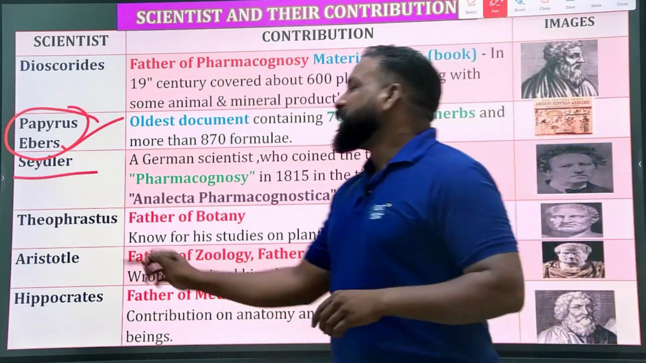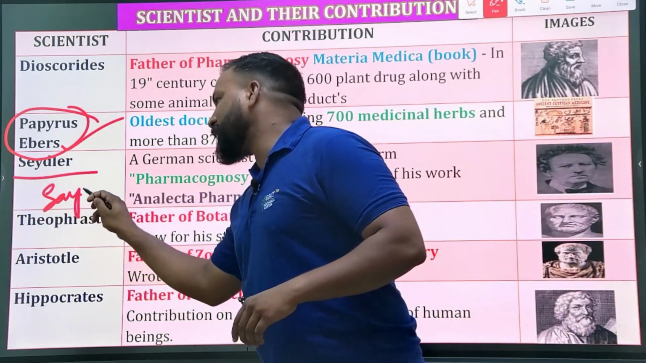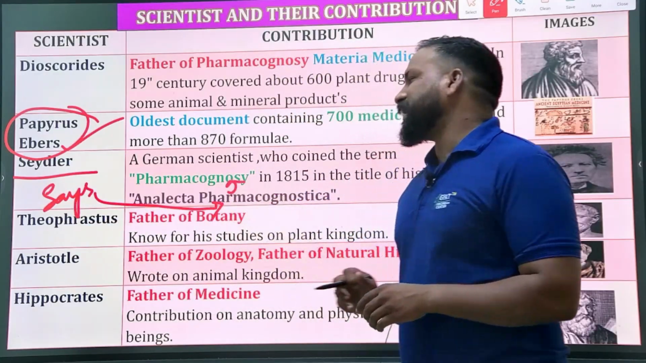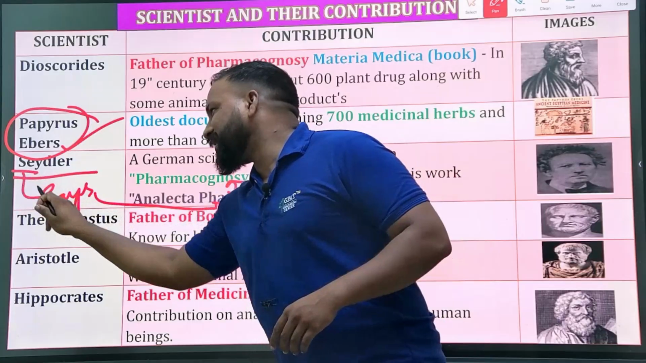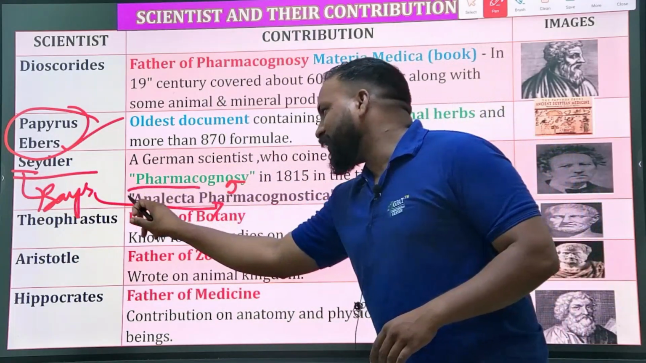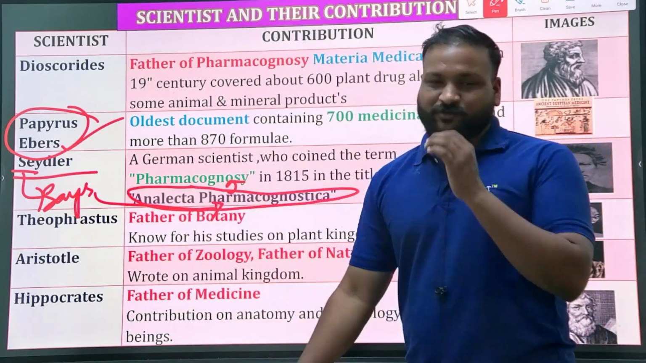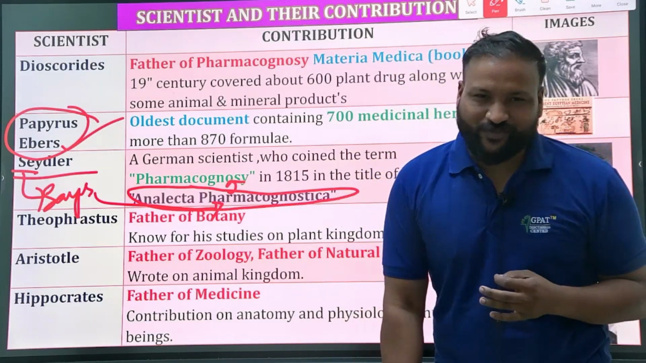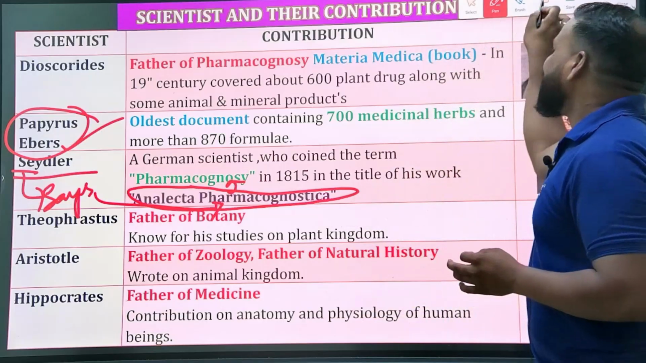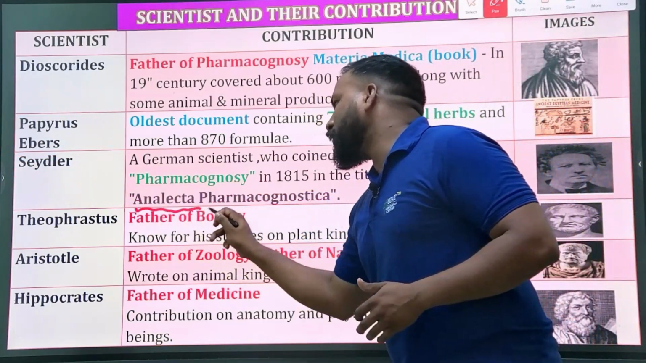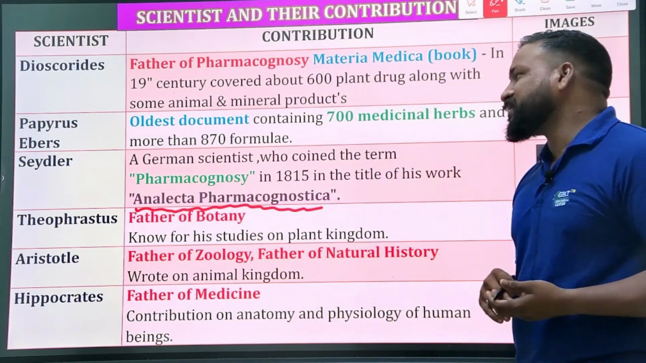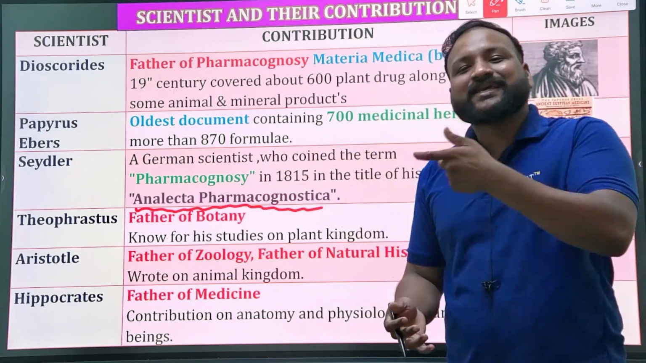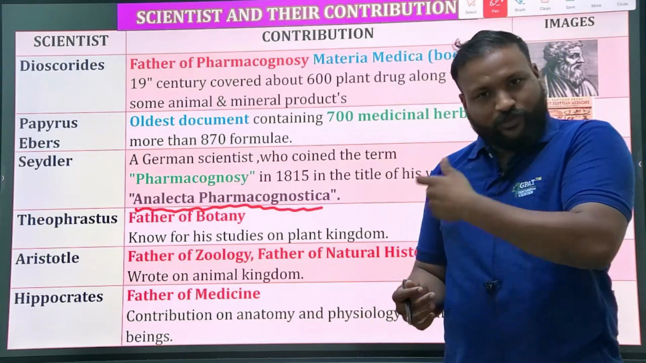Okay, C.S. Seydler. Do remember like that. Seydler says Analecta pharmacognostica, and from that the word pharmacognosy is derived. He says Analecta pharmacognostica in his research work, which means he is the first person who coined the term pharmacognosy, but initially it was termed Analecta pharmacognostica. He was a research scholar, a German scientist. In his research, he mentioned and coined it.